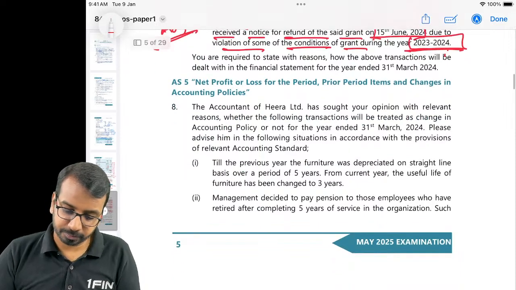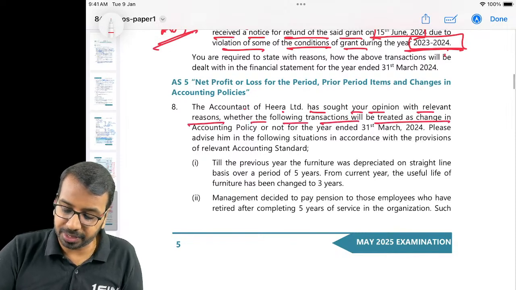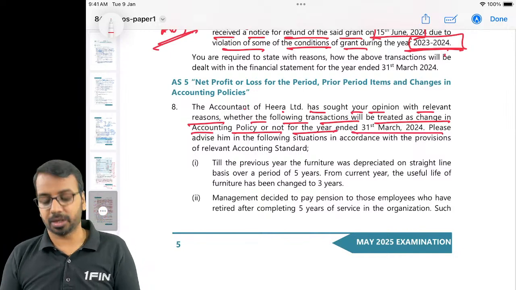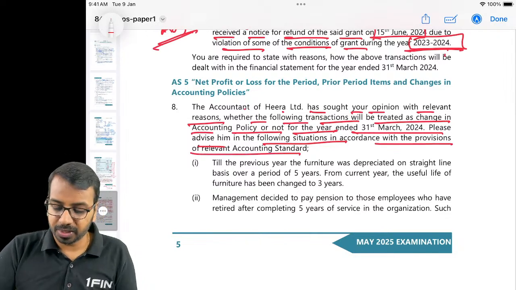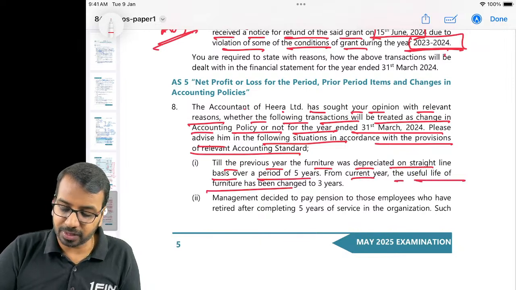Then the accountant of Hira Limited has sought your opinion with relevant reasons whether the following transactions will be treated as change in accounting policy or not for the year ended 31st March. Please advise in the situations in accordance with the respective standard. Till the previous year, furniture was depreciated on SLM basis over 5 years. From the current year, life has been changed to 3 years.